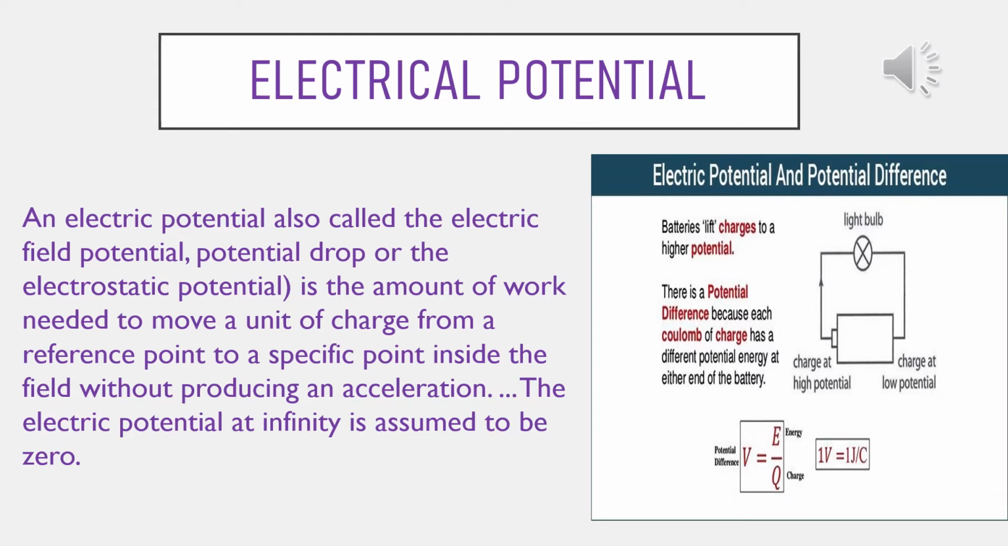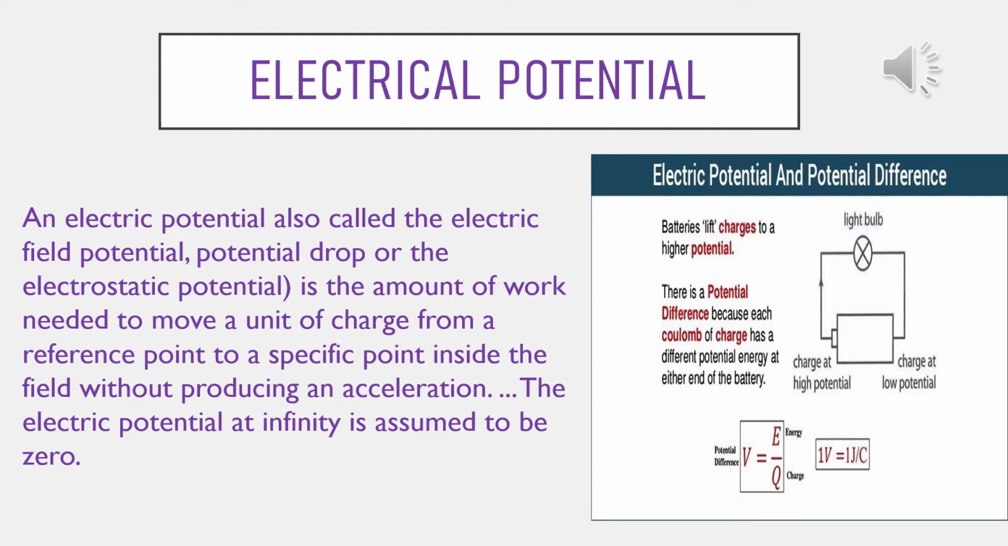So you have to do some work. Thus some work is to be done to bring the unit positive charge from infinity to a point in the electric field of the electric charge plus Q. Such a work per unit charge is called electric potential. Thus, electric potential at a point in an electric field is the work done in moving a unit positive charge from infinity to that point in the electric field, obviously without acceleration, because that particular positive charge cannot be accelerated. You have to just slowly bring it in uniform motion.